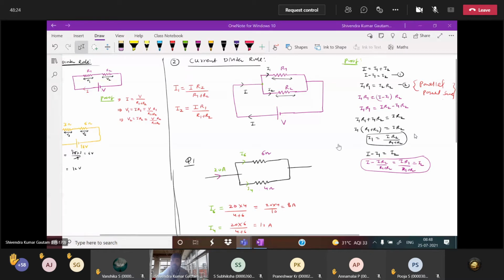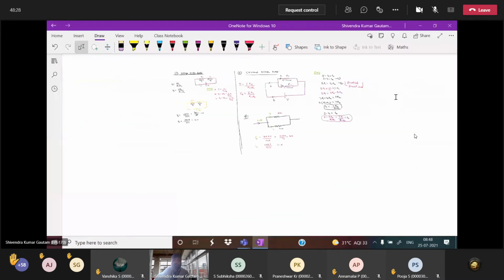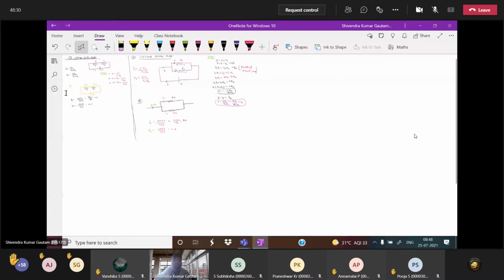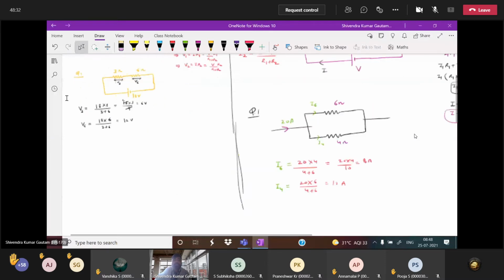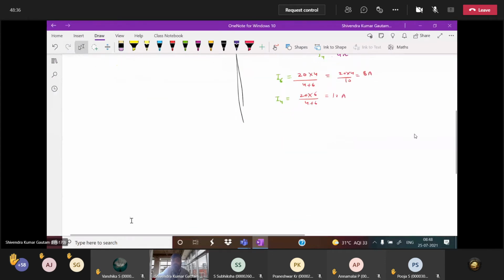Now third method, write down. You have to use these rules in circuits, not that you derive this. Nobody will ask you to derive this. You have to use these rules in circuits so that you can easily answer questions. Now third one, which is